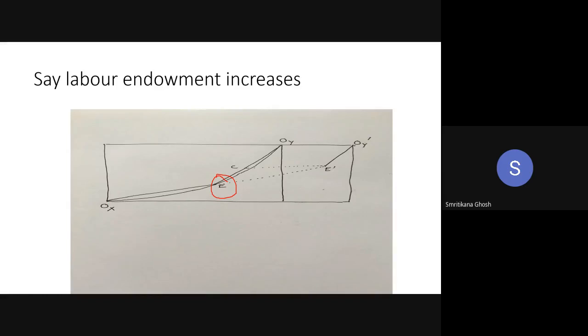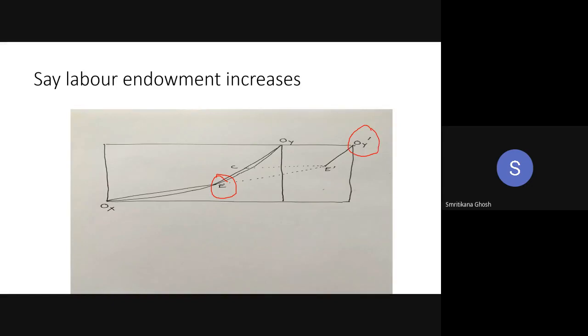That horizontal part of the box has increased, so your total labor availability is the length of this horizontal line. Given this new line, your OY, the origin of Y production, has also shifted to OY dash. Your new Y production origin is here.